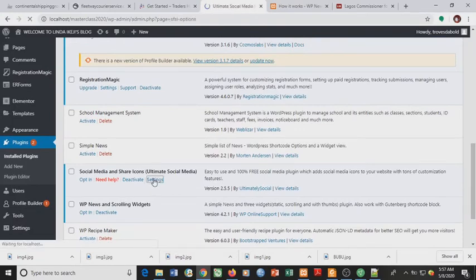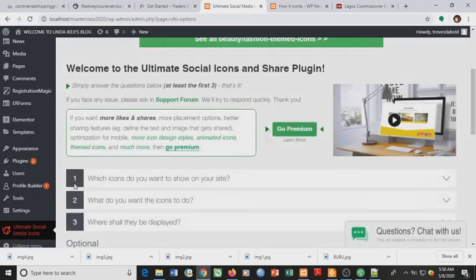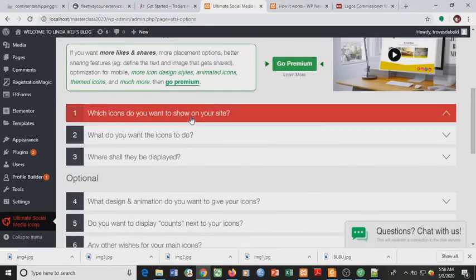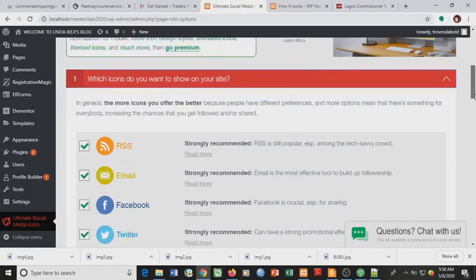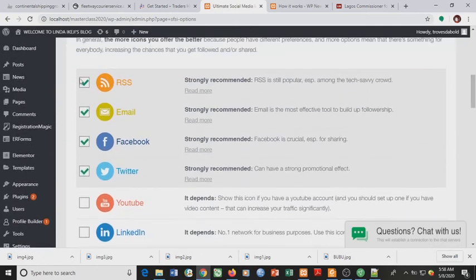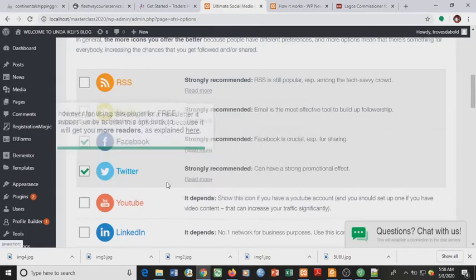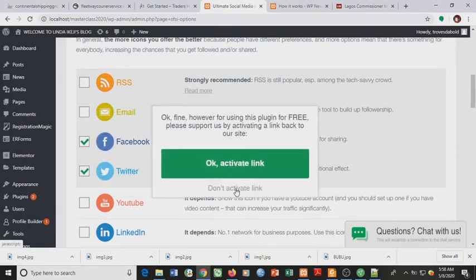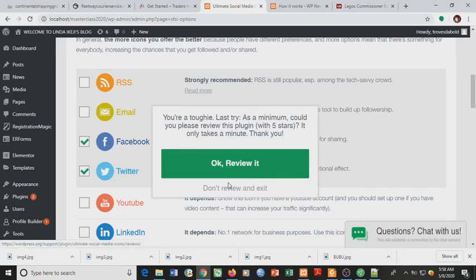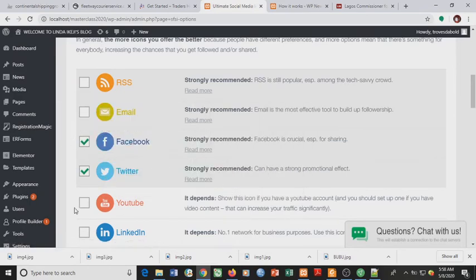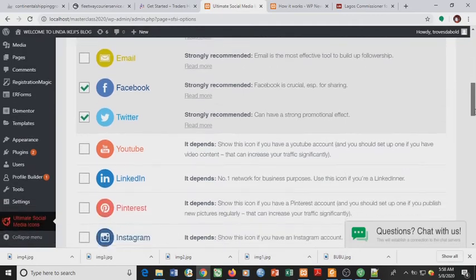We'll go to settings. So we'll select the icons that we want to show on our site. We'll leave out RSS feed, email. We'll add Facebook link, Twitter link.